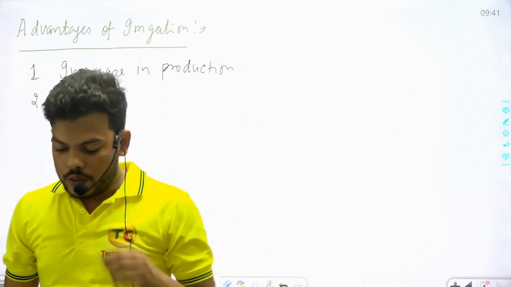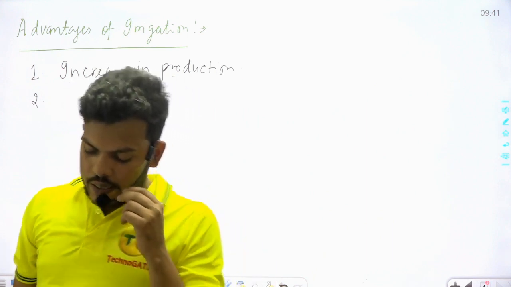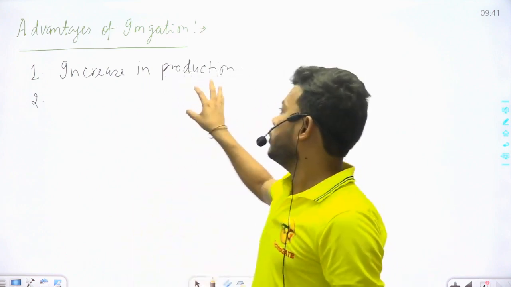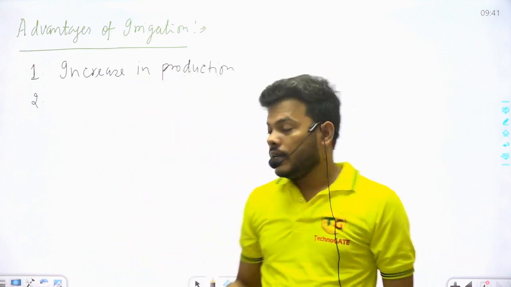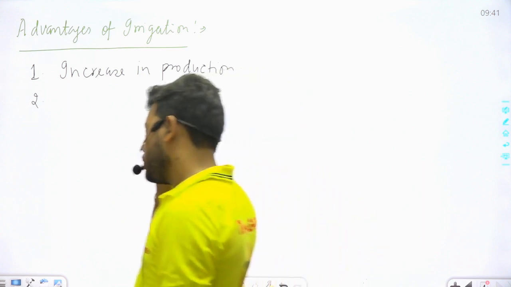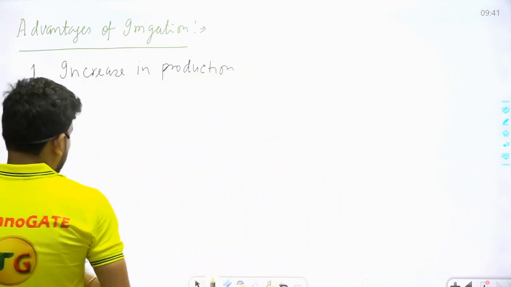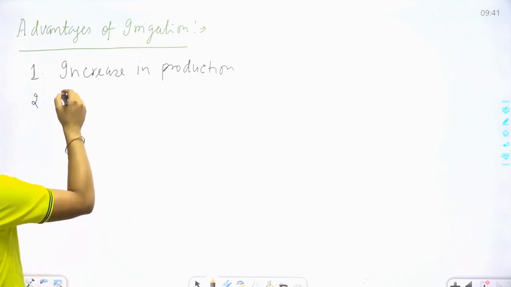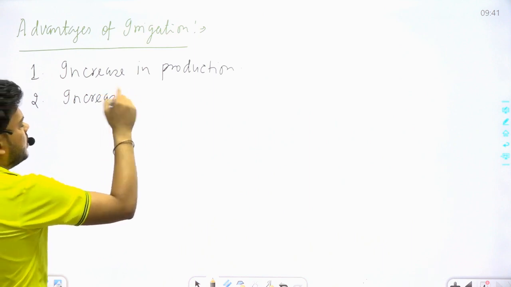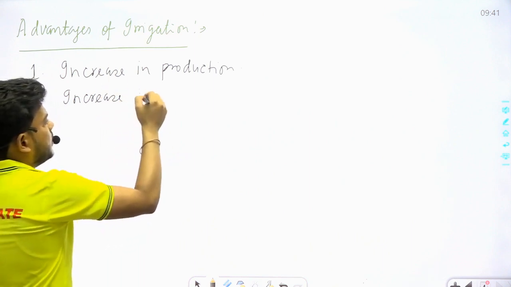Second point, what are other advantages of irrigation? If we irrigate that area, production of crops will increase. If production of crops increases, then revenue also increases. So, increase in revenue. Every point is interlinked.